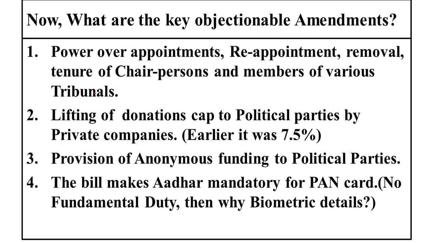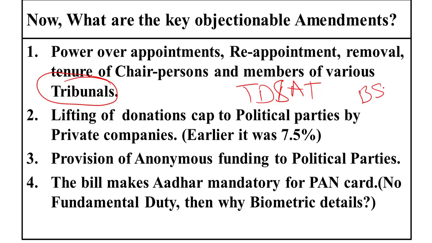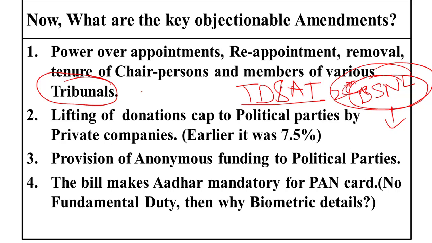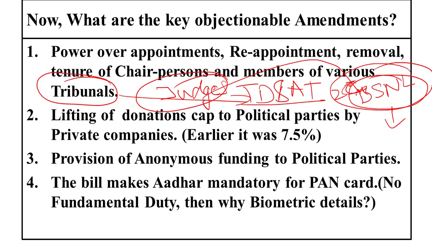Now we have to see that tribunals perform an important function in a democracy. They hold the government accountable. We can see if TDSAT is there or TRAI is there. This is just an example. If, for example, BSNL, a government-owned telecom company, if there is some 2G or 3G spectrum scam that has occurred, and BSNL staff and other officers are held to be accountable. Now, this TDSAT or any other tribunal, which are mainly manned by retired judges of the Supreme Court or High Court, they have held these persons, the BSNL members, guilty.